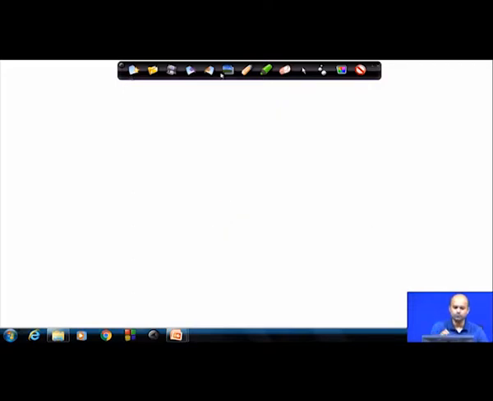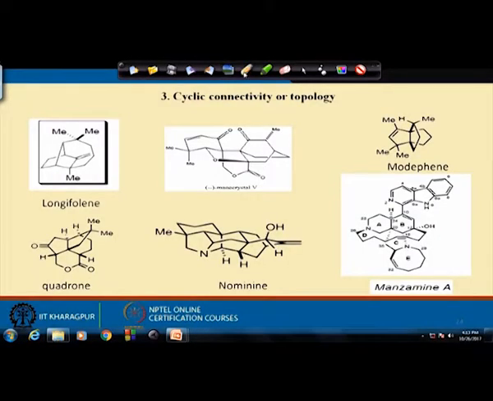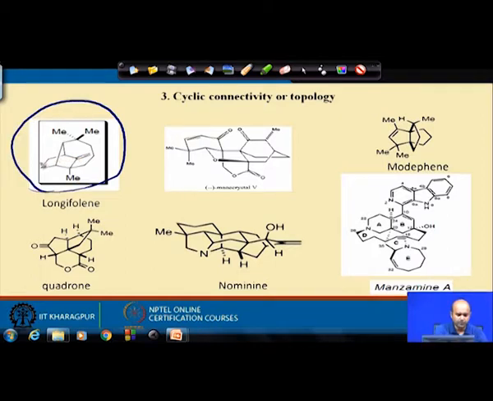So, these are the terminologies which will be often used. You see the cyclic connectivity, particularly for this molecule longifolene, it has a bridge structure here, and from the bridge structure you have a cycloheptane ring. So, it is a very unique cyclic connectivity. There are many interesting molecules. This one, as I just said, is named modhephene. Modhephene is a propellane based compound. It has a common axis here and 3 cyclopentane rings attached here. So, these are the points you basically want to look at.